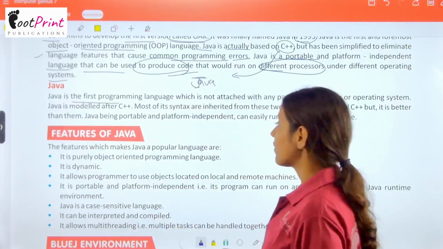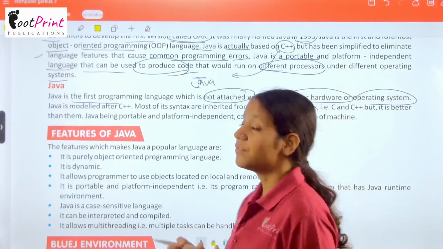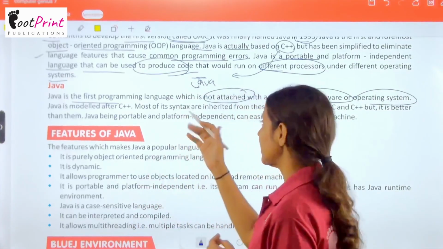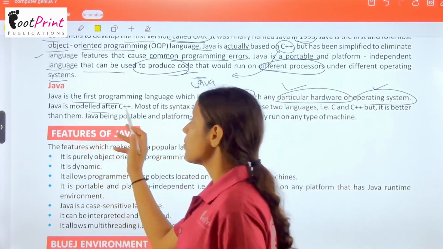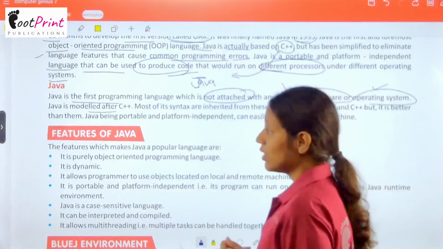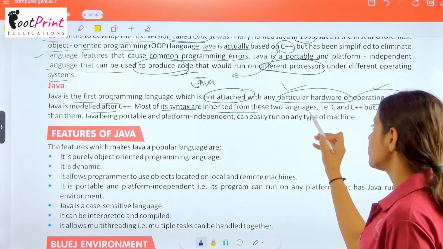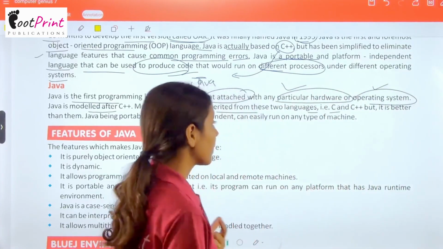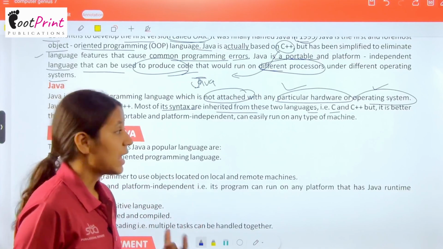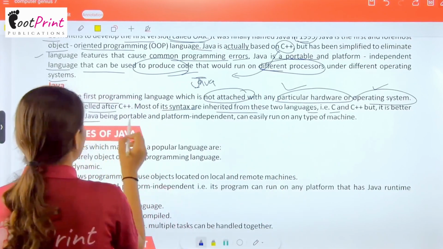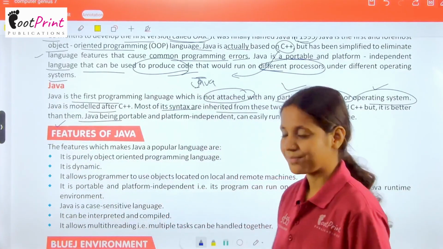Java is the first programming language which is not attached with any particular hardware or operating system. Java is modeled after C++. So Java was made after C++, and most of its syntax is inherited from these two languages, that are C and C++. But it is better than them. Java being portable and platform independent can easily run on any type of machine.